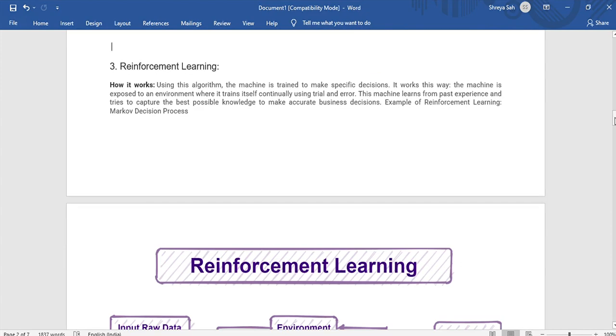Okay, now we come to something known as reinforcement learning. So, what is reinforcement learning basically? In reinforcement learning, the machine is trained to make specific decisions. It works this way: the machine is exposed to an environment where it trains itself continually using trial and error. It's very important, using the trial and error method.